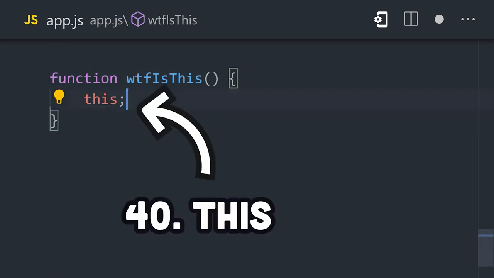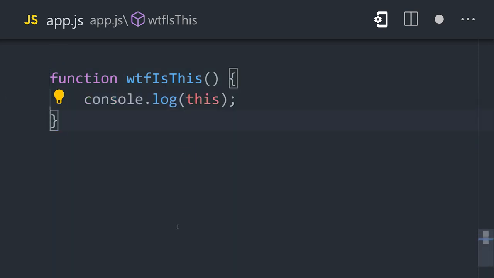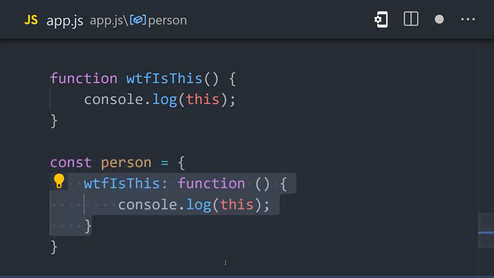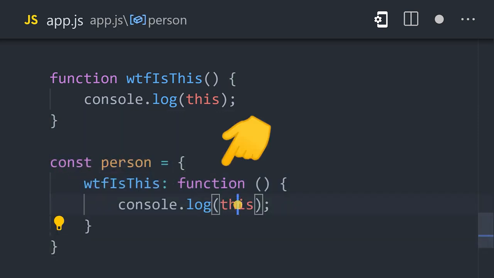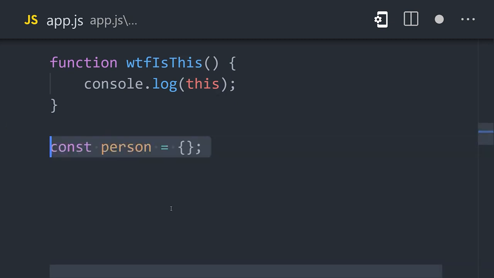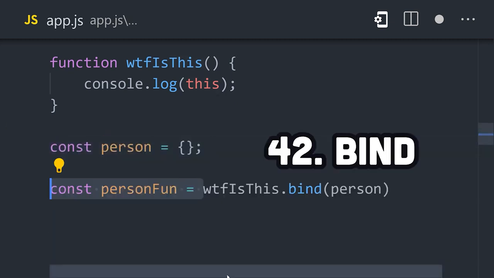It's a keyword that references an object based on how a function is called. When called from the global scope, it references the window object in the browser. However, if that same function is attached to an object and called by that object, this will be a reference to that object, and you can manually bind a function to some other object using the bind method.